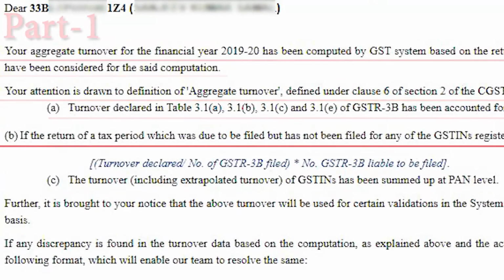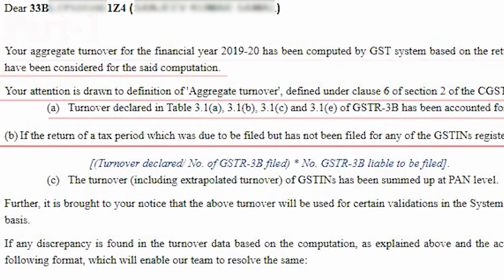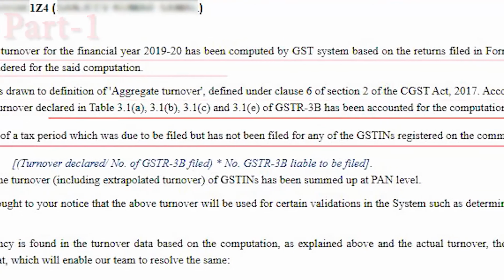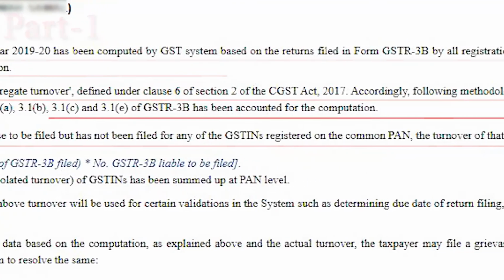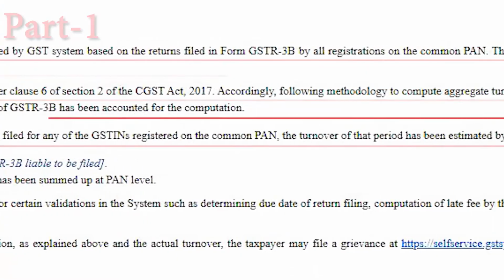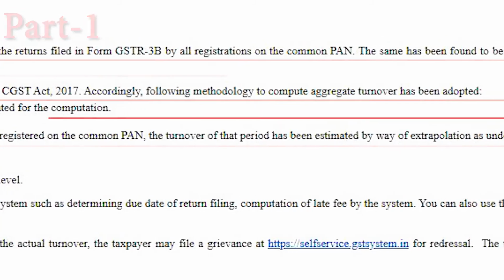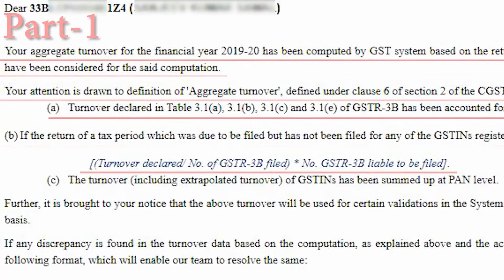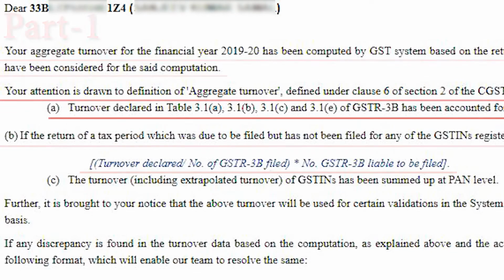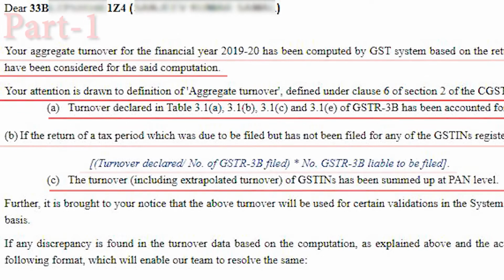B. If the return of a tax period was due but has not been filed for any of the GSTNs registered on the common PAN, the turnover of that period has been estimated by extrapolation: turnover declared divided by number of GSTR 3B filed, into number of GSTR 3B liable to be filed. C. The turnover of GSTNs has been summed up at PAN level.